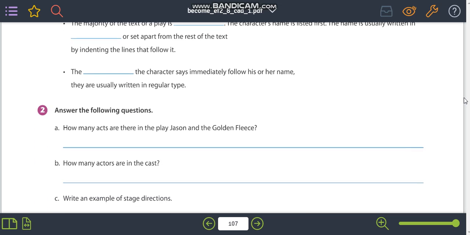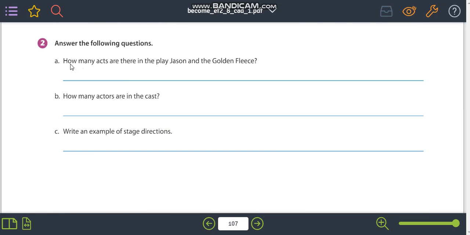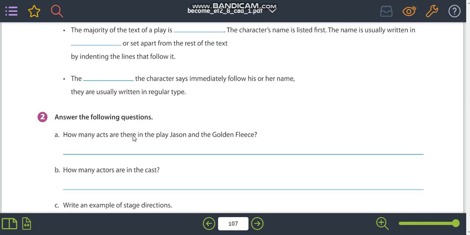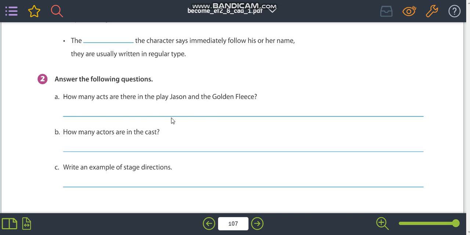Now, still on this page, answer the following questions. After you complete it, you're going to answer the questions about a play. So, how many acts are there in the play Jason and the Golden Fleece? You're going to go back to the play that we were reading last week, and you're going to answer this question. Letter B, how many actors are in the cast?